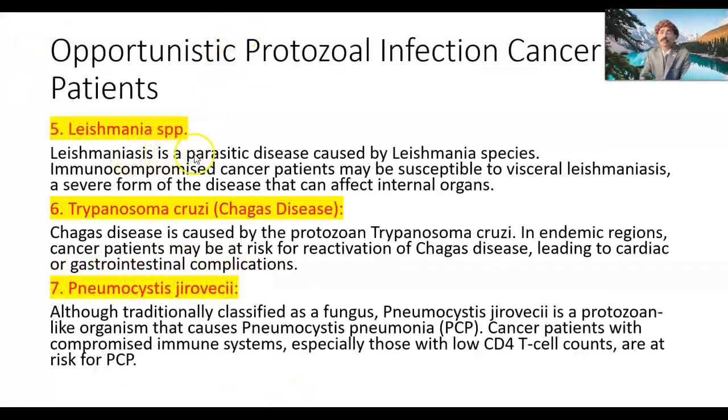Leishmania species cause a parasitic disease, leishmaniasis. Immunocompromised cancer patients may be susceptible to visceral leishmaniasis, a severe form of the disease that can affect internal organs.